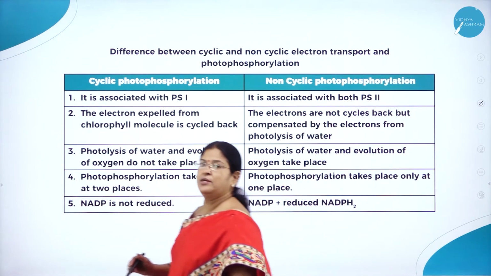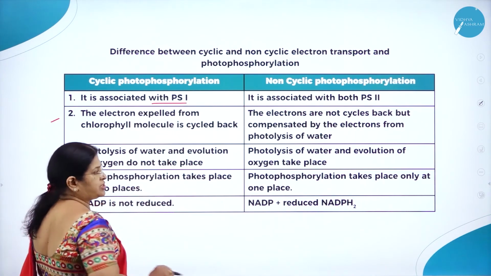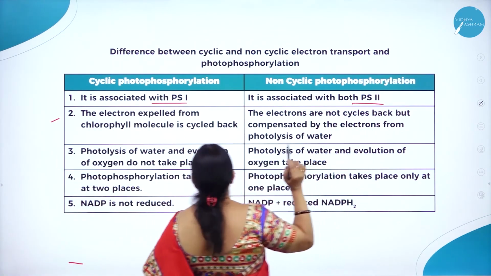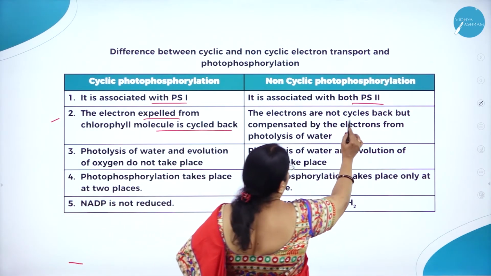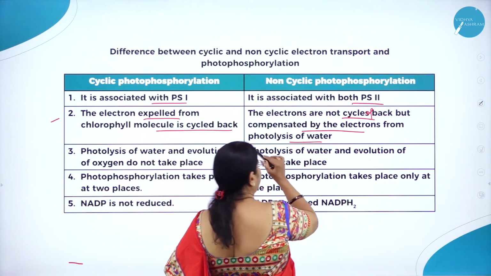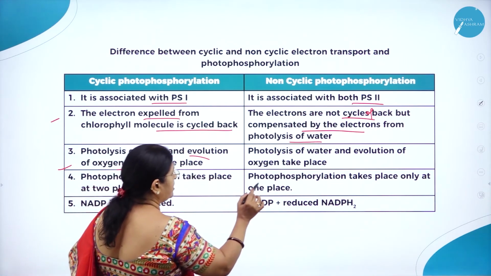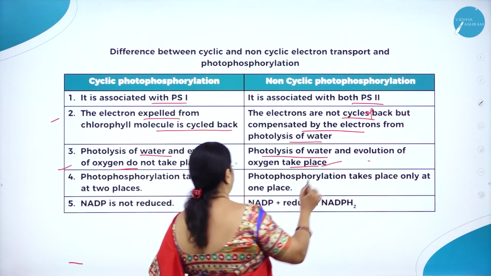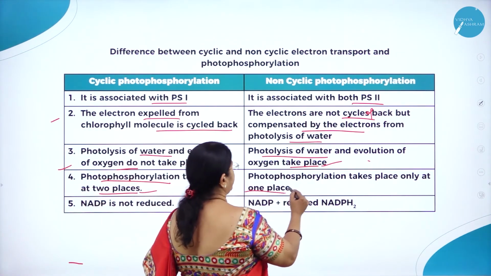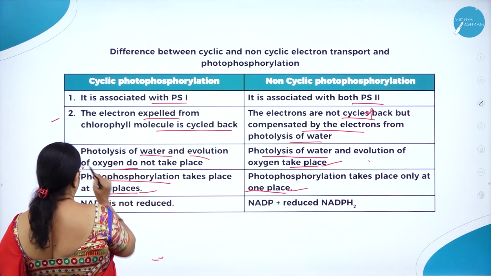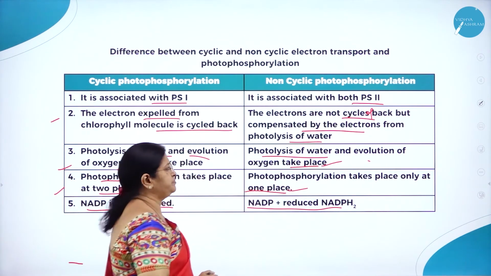So let us understand. This is very important from the examination point of view. So cyclic is associated with photosystem 1. Here it is associated with photosystem 2. The electron expelled is cycled back. Here it is not cycled back, but it is compensated by photolysis of water. Photolysis of water and evolution of oxygen do not take place. Here photolysis of water and evolution of oxygen will take place. Then photophosphorylation takes place in two places. Here photophosphorylation takes place in only one place. Then NADP is not reduced here, but here NADP is reduced to NADPH2.